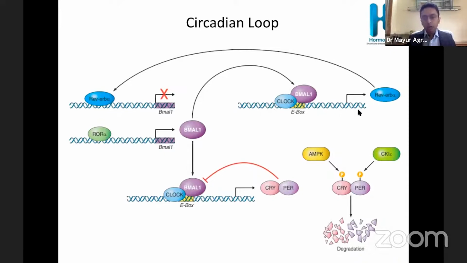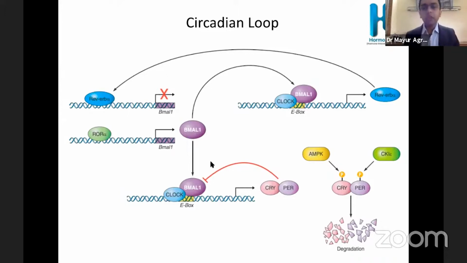Also, CLOCK and BMAL produce REV-ERB alpha. This has a negative impact and decreases the synthesis of BMAL. So this is the main thing happening in the circadian loop, and this is the auxiliary loop. For better synchronization of the circadian loop, this alternate auxiliary pathway is also there. Both work in synchrony. Then there is another component, ROR alpha. This is a positive one, and it will generate BMAL1.